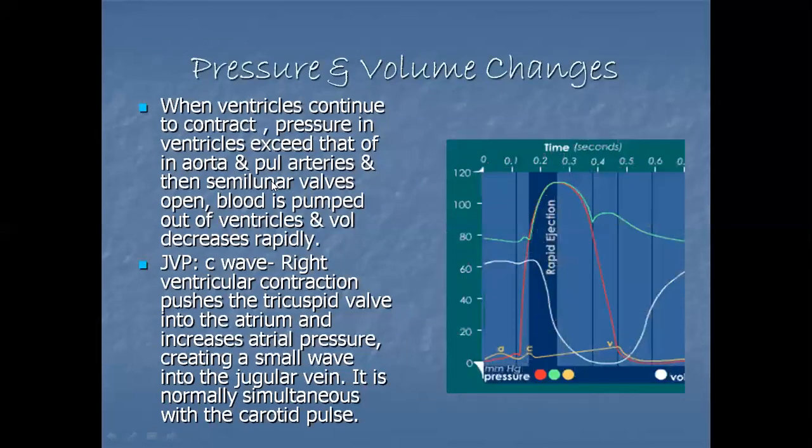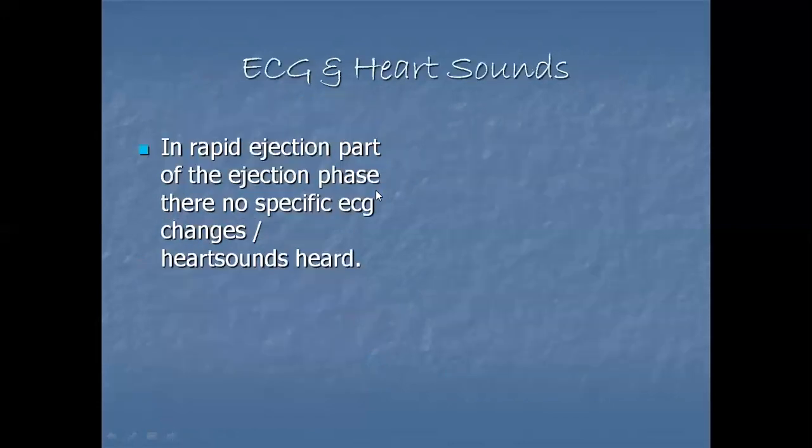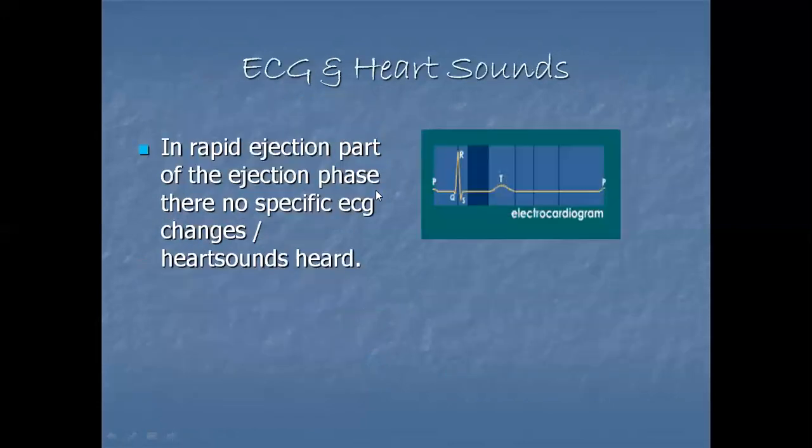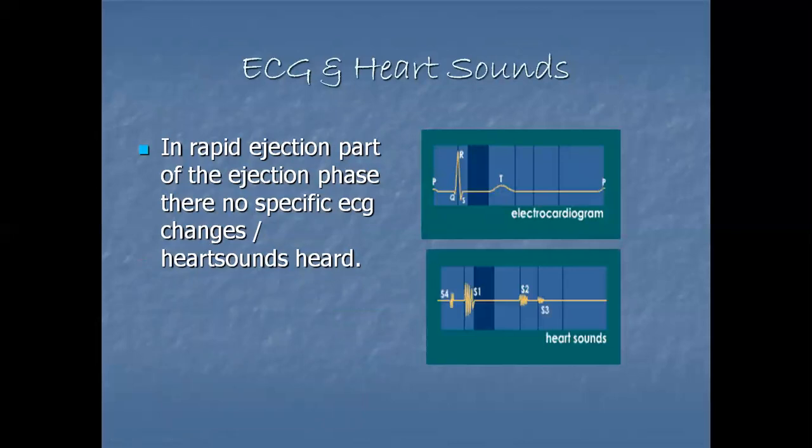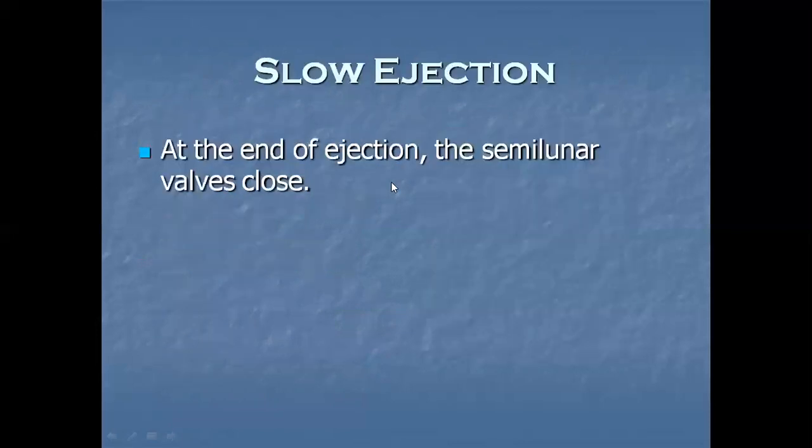If we talk about pressure and volume changes, when the ventricles continue to contract, pressure in ventricles exceeds that in the aorta. In the rapid ejection part of the ejection phase, there is no specific ECG change or heart sound heard. You can see here. Then at slow ejection, at the end of ejection, the semilunar valves close down.